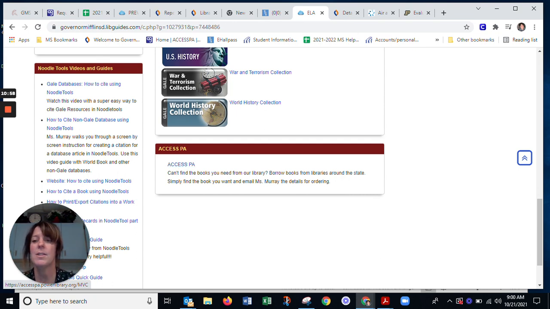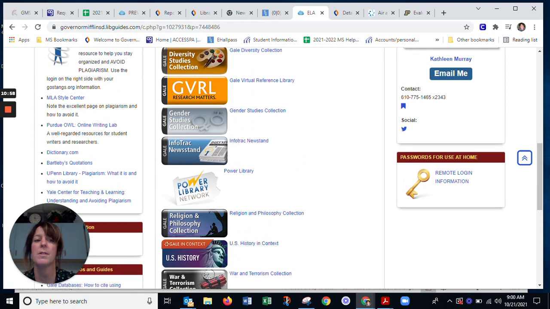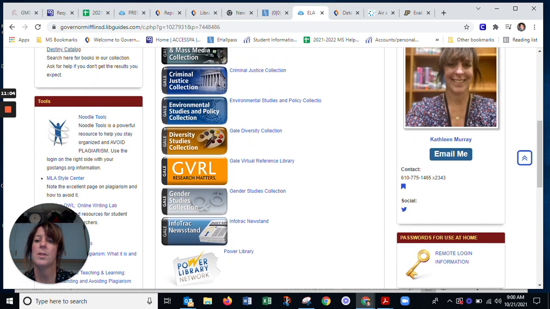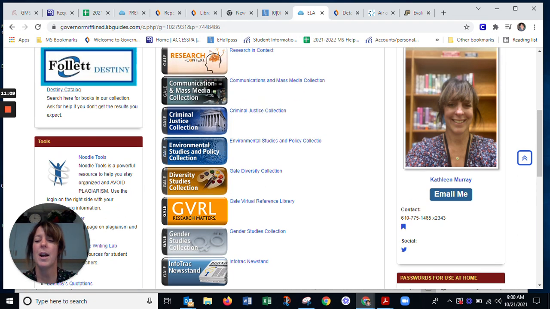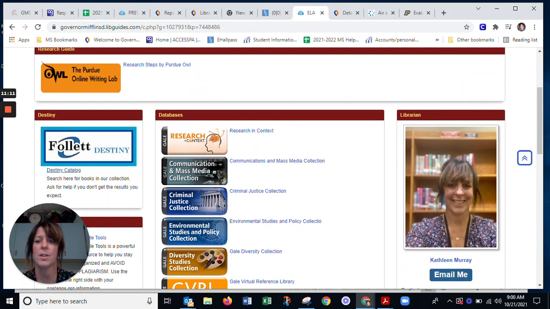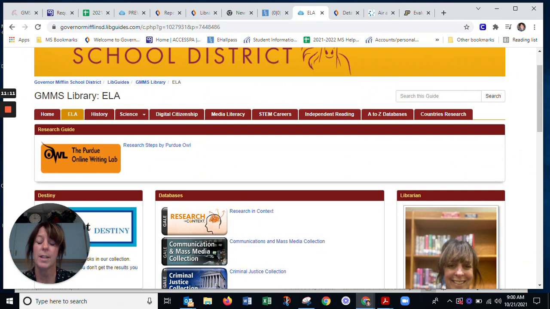I'm going to be adding some more things to this box, and also this is your citation generator that we use, which is Noodle Tools, but I'm also going to add a box about EasyBib and how you can cite things with EasyBib, because citation is important. You want to make sure you keep track of your resources and include that with your paper, but that's going to be another video because that's a lot. There's a lot involved with just that.